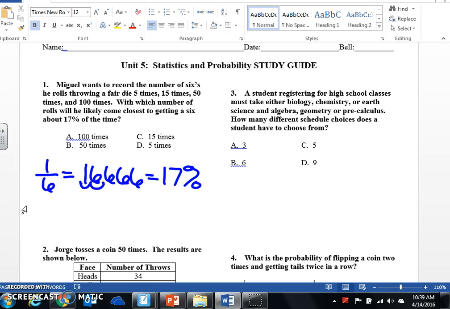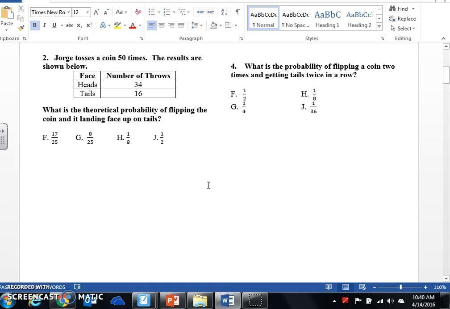So it's saying how many times does he need to roll to get to that? This is the theoretical probability, right? But they're asking about him actually sitting there and experimenting. Now remember in the flip video, we talked about how the more data points you have for your experiment, the closer it gets to theoretical. So the more times he rolls the die, the closer he's going to get to the theoretical probability. So my answer would be A, 100 times, because that's the greatest number of times that he is going to roll the die.